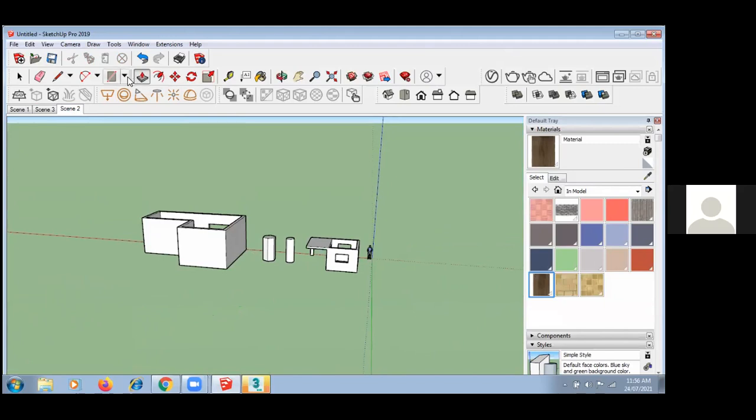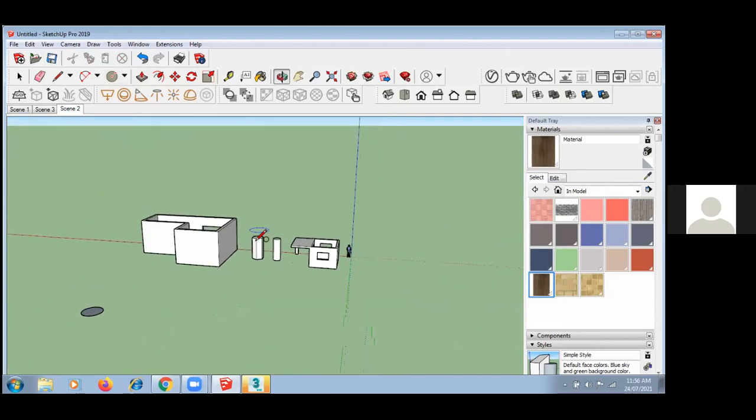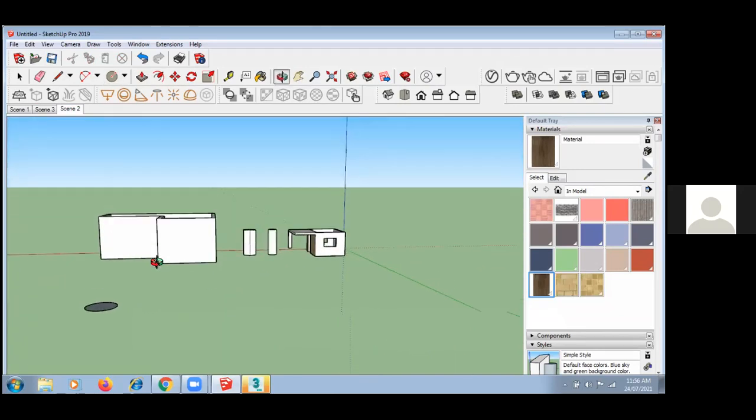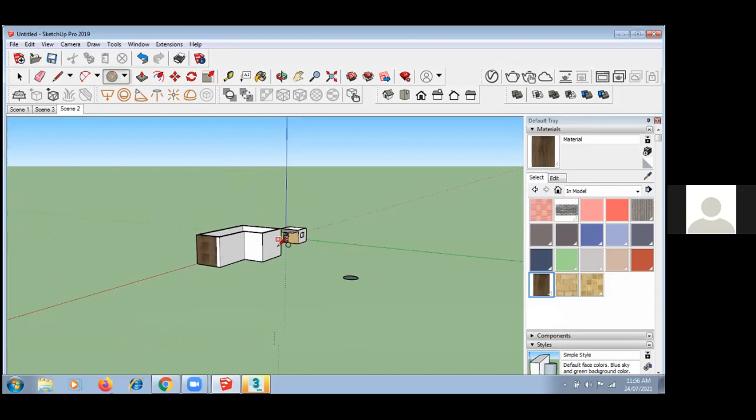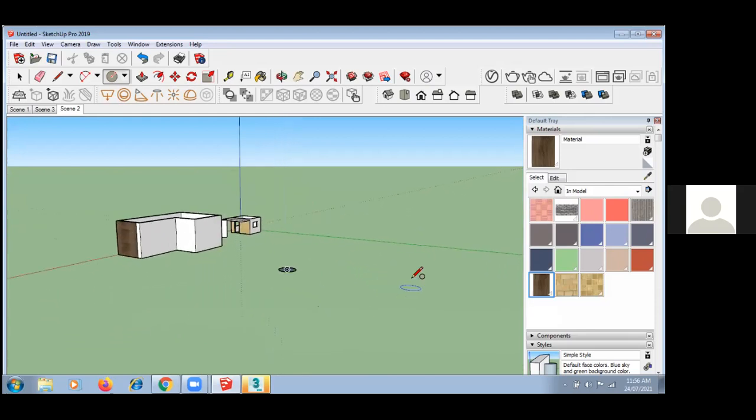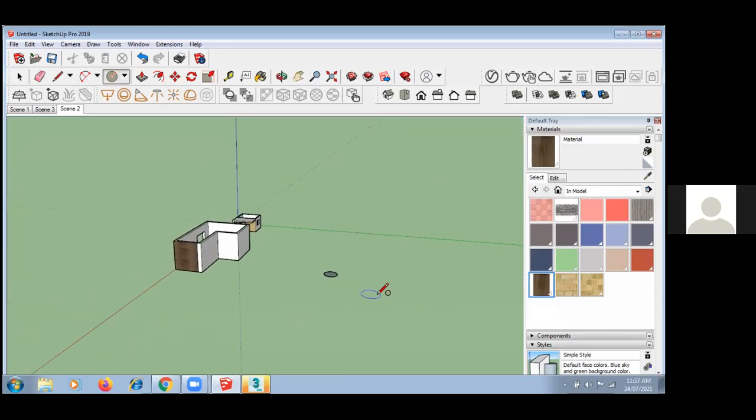Now, again, I'm showing you a few things related to modeling. Now see, whenever I am extruding, it is in Z. As I mentioned, this is my x-axis, y-axis, and this is my z-axis. So it is always in the z-axis, but now I don't want it in the z-axis. I want it onto a particular path. So I can use arc for creating that kind of path.